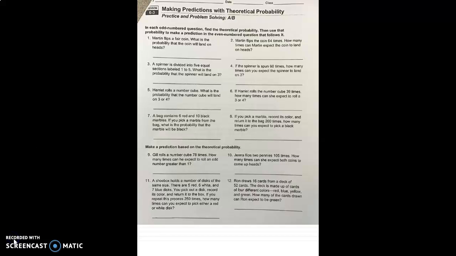All right, theoretical probability is a little bit different, as you may have noticed in your notes, but not a lot. It's really just what you're trying to do as a ratio on top of the total amount of times it could happen. Okay, so the instructions for 1 through 8, I believe. So we're going to find the probability of number 1. And then we're going to use that to make a prediction in number 2. Okay, so the odd numbers are probably going to be pretty easy.